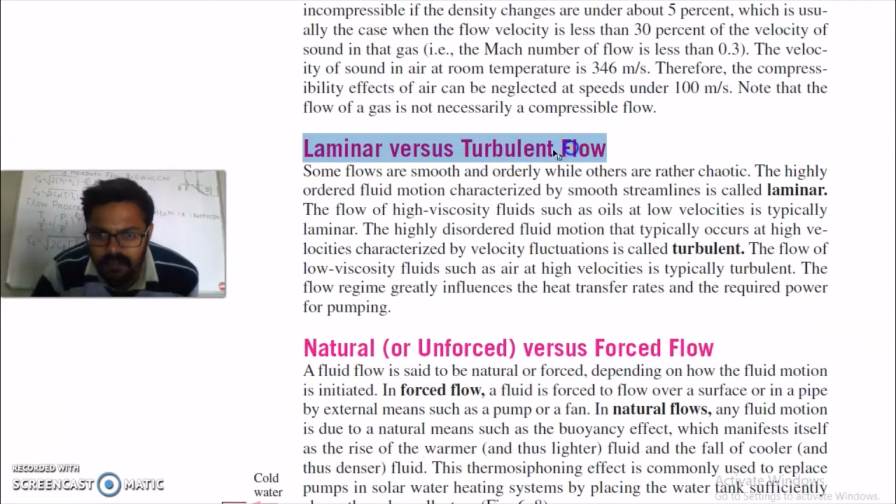Laminar versus turbulent flow. Some flows are smooth and orderly while others are rather chaotic. The highly ordered fluid motion characterized by smooth streamlines is called laminar. The flow of high viscosity fluids such as oil at low velocity is laminar, while highly disordered fluid motion that typically occurs at high velocity is called turbulent flow.